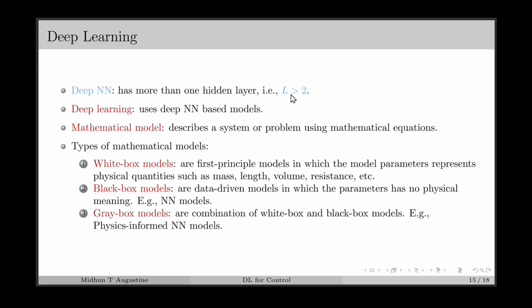Deep learning models come under black box models since their model architecture and parameters don't have any physical significance. We can also have gray box models, which are hybrid models that combine white box and black box models. An example of a gray box model is a physics-informed neural network, which is very popular nowadays. These models use neural network models, and we also include physics-based relations for improving the performance of the model.